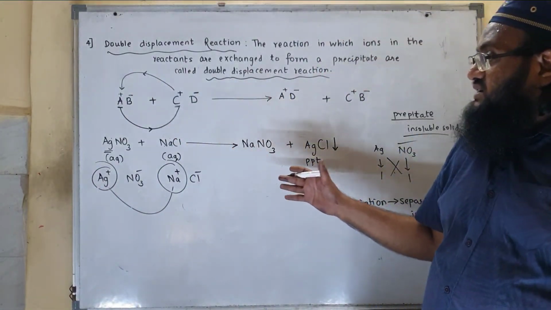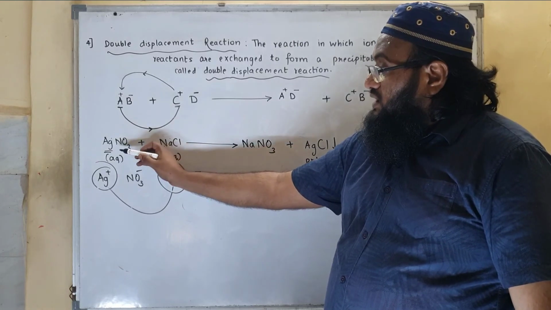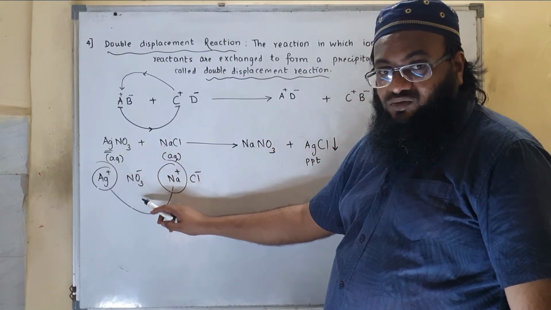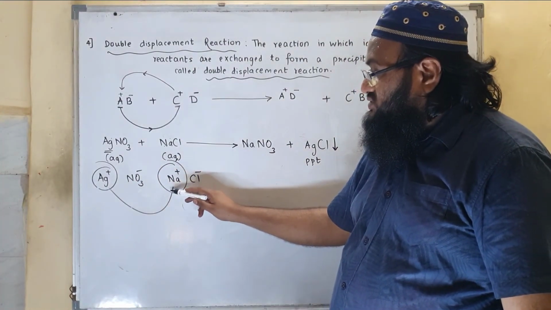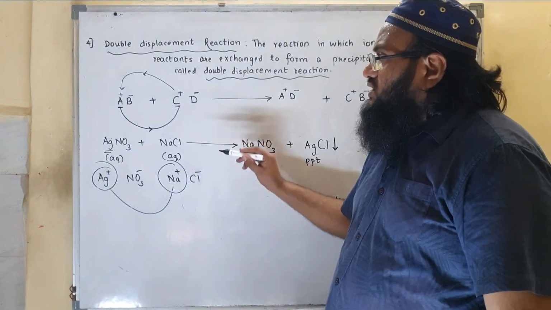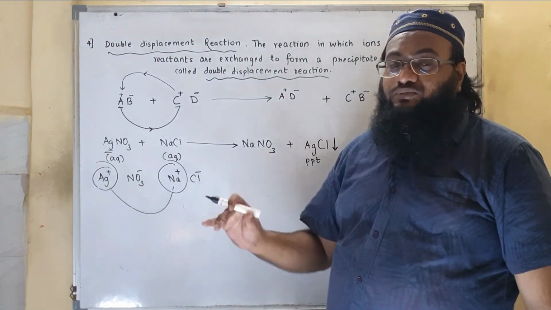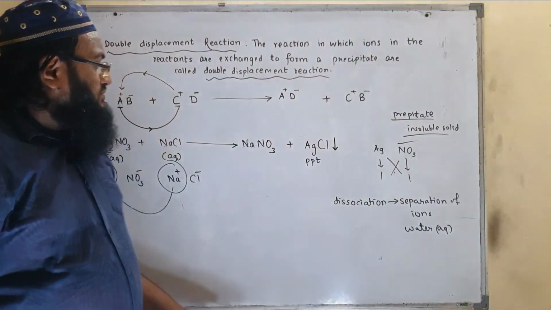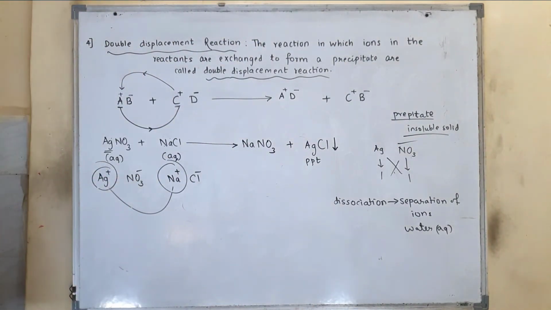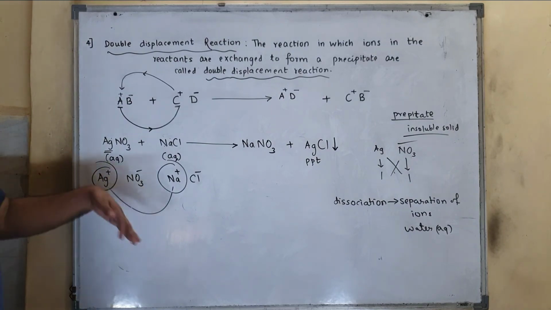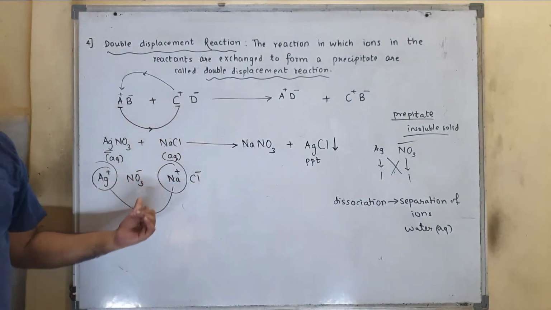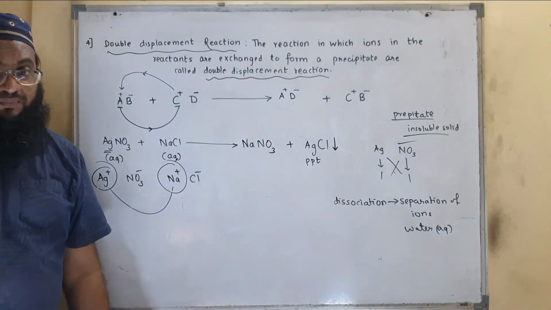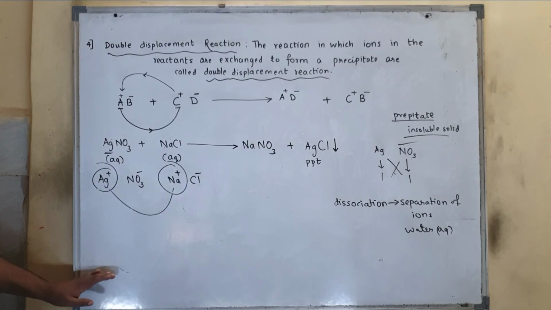See, in this reaction we have seen that firstly AgNO3 will decompose to Ag plus and NO3 minus. NaCl will get decomposed to Na plus and Cl minus. We can also term this reaction as a double decomposition reaction. And after getting decomposed, these ions will be exchanged, they will be displaced, so it is termed a double displacement reaction. We can also call it a double decomposition reaction. That's all for today.